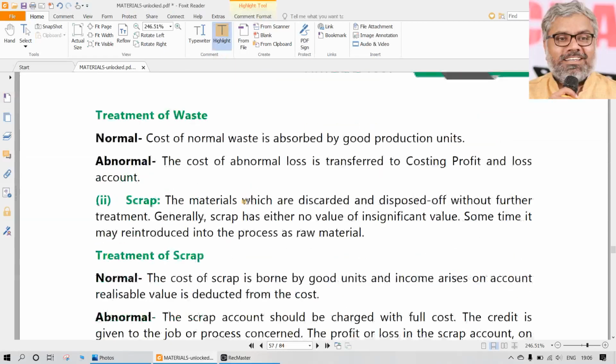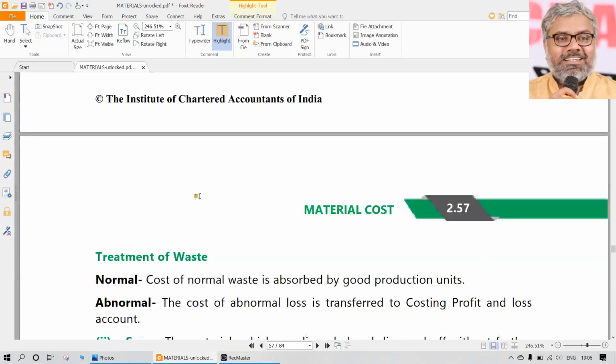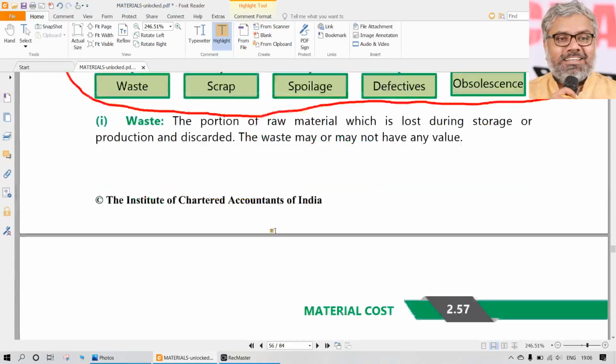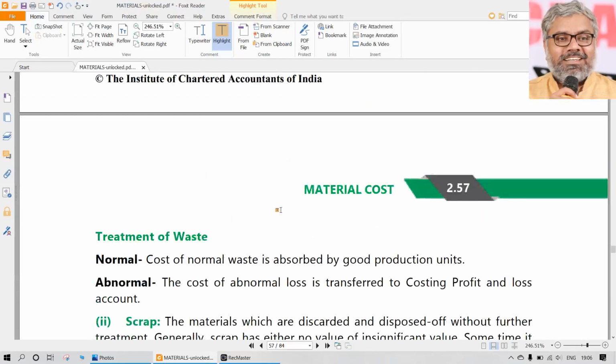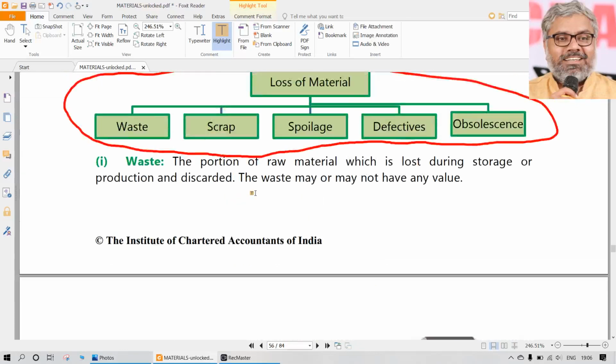What is a waste? What is a scrap? And treatment. See, treatment for abnormal loss, everything is common. You always say costing P&L account, costing P&L account. For normal loss, generally the logic is always the same, more or less. It will be absorbed by good units. So more or less the treatment also will be similar. But sometimes they will be reworked.